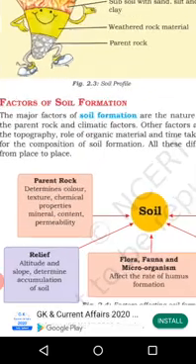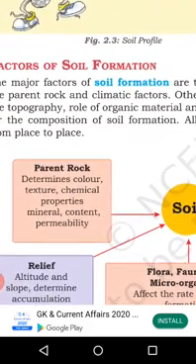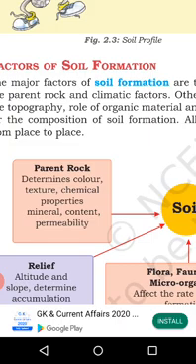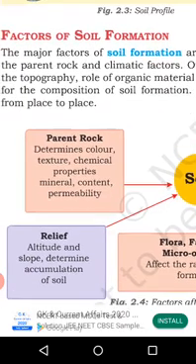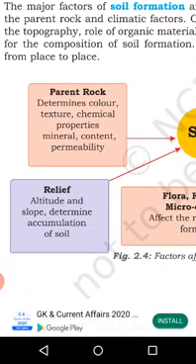The first one, see parent rock. It determines color, texture, chemical properties, mineral content and permeability. Second factor is relief. Relief means altitude and slope.